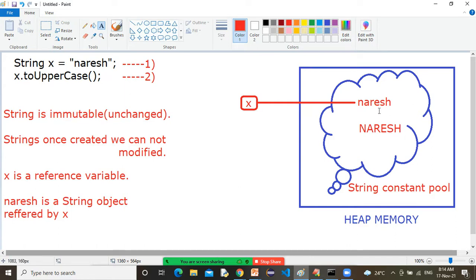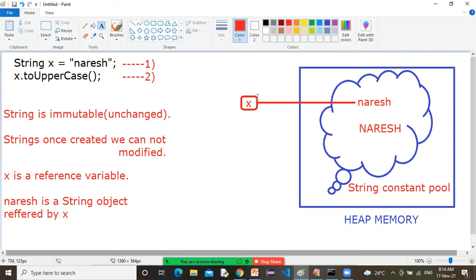Why? Because strings are immutable in Java. Of course, this capital NARESH is created, but no one is referring to this capital NARESH, correct or not?